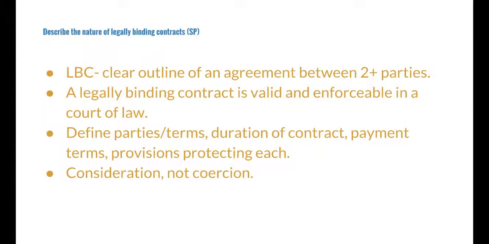The second performance indicator, and the last one in this performance element, is to describe the nature of legally binding contracts. So, a legally binding contract is a clear outline of an agreement between two or more parties. A legally binding contract is valid and enforceable in a court of law, and it usually defines the parties in each side of an agreement and their terms, the duration of the contract, the payment terms, and the provisions protecting each party in the contract.